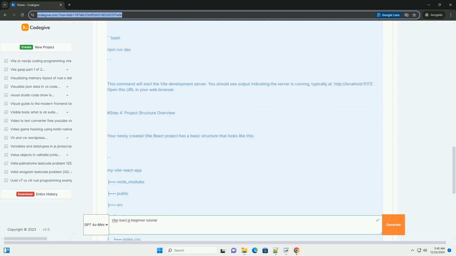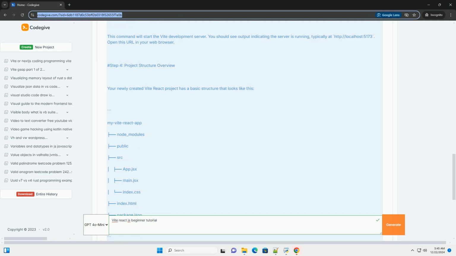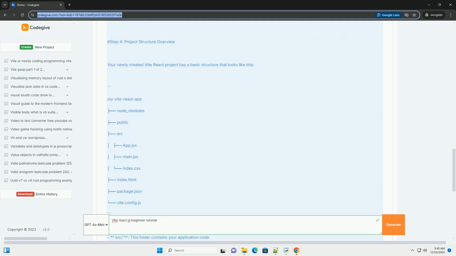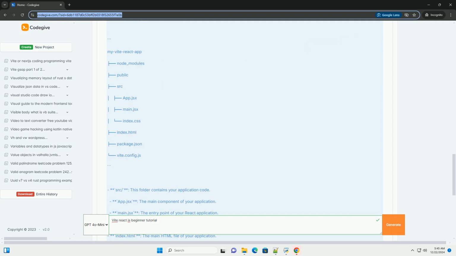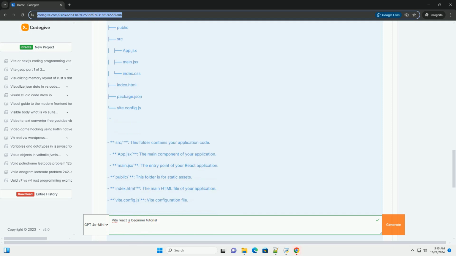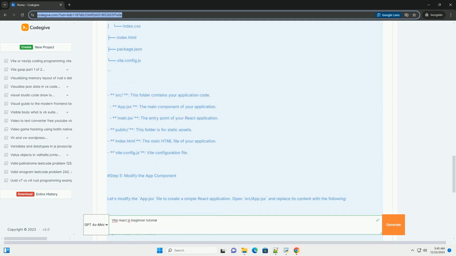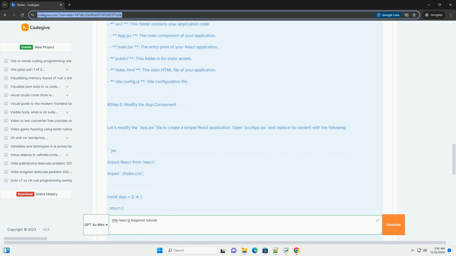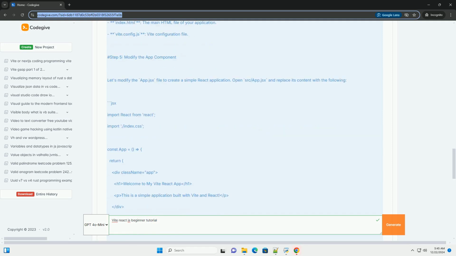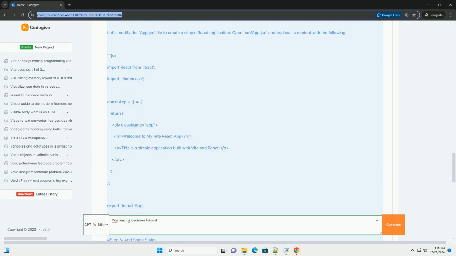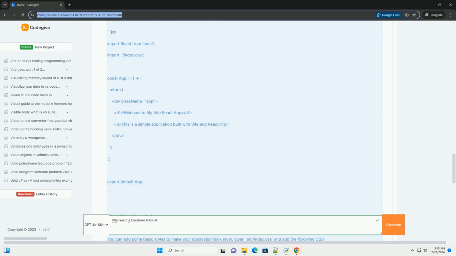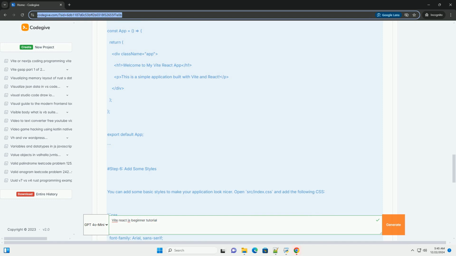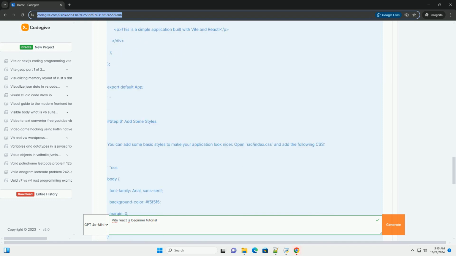Node.js. Make sure you have Node.js installed, version 12 or higher. You can download it from nodejs.org, https://nodejs.org. Step 1. Create a new Vite project. 1. Open your terminal or command prompt. 2. Navigate to the directory where you want to create your project.